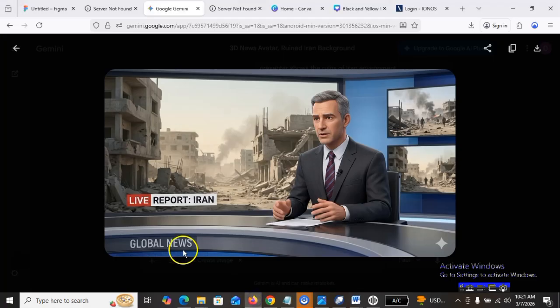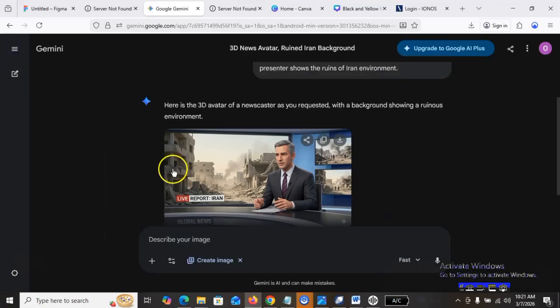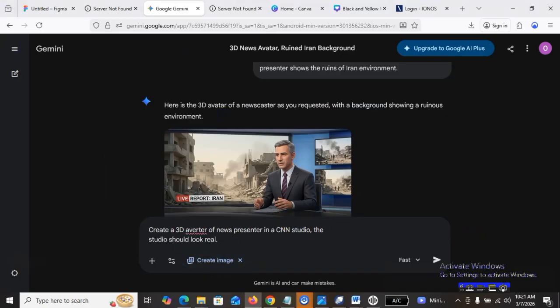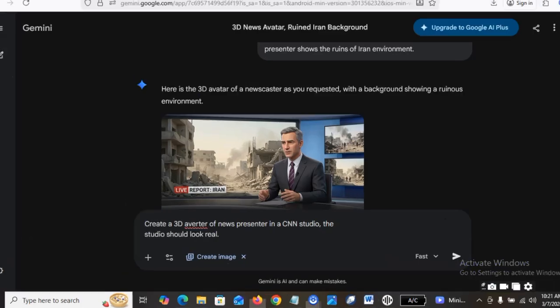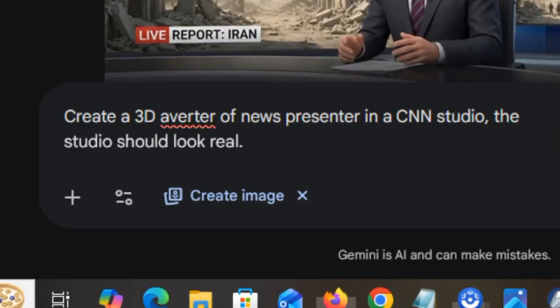So I'll just go back to my prompts. Let me show you what I have here. It says, create a 3D avatar of a news presenter in a CNN studio. The studio should look real. This is what I want.